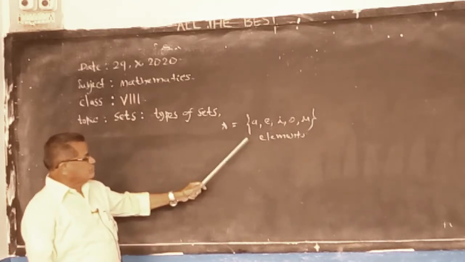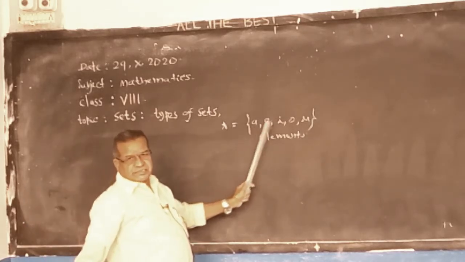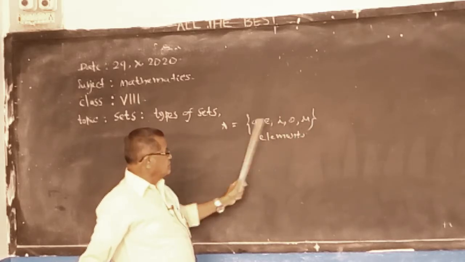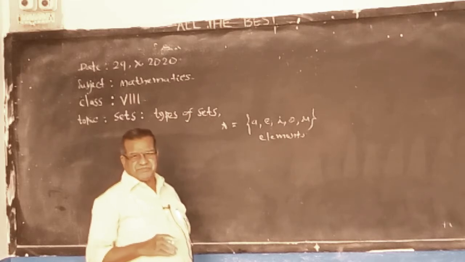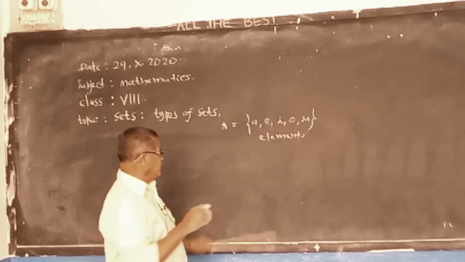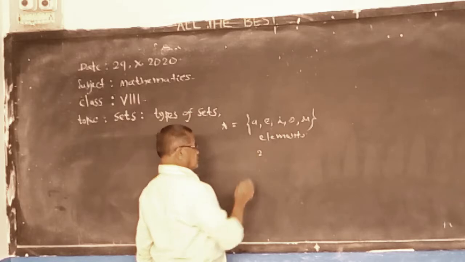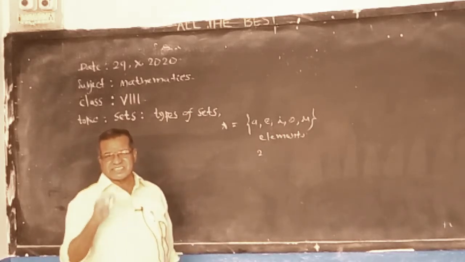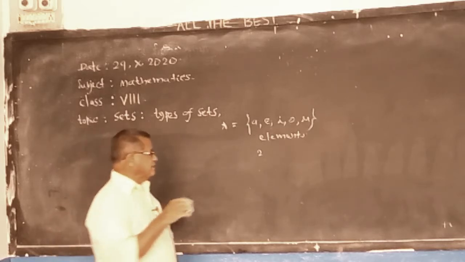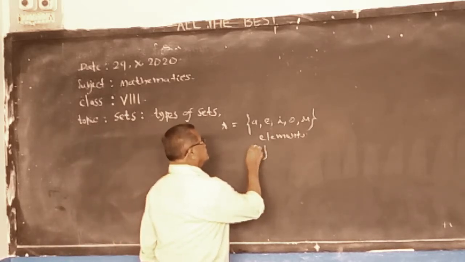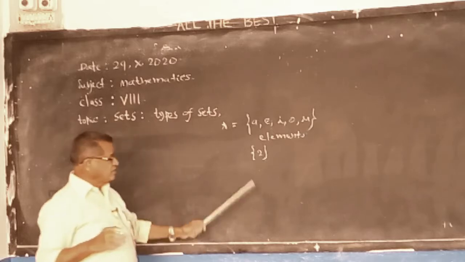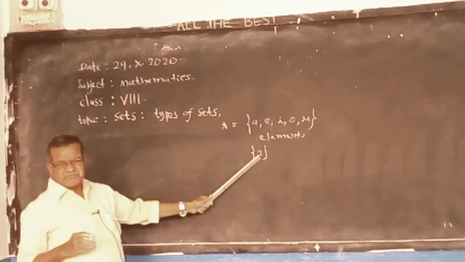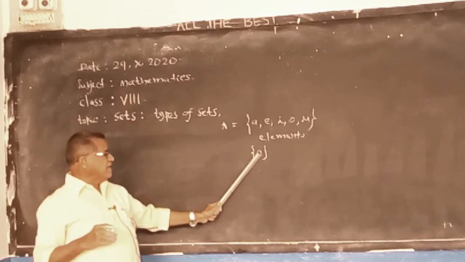A set is written like this. Each element is written with commas and enclosed in curly brackets. If you write 2, it is an element, but it is not a set. If you want to make it a set, you have to enclose it in curly brackets. Then you say this is a set containing 2 as an element.